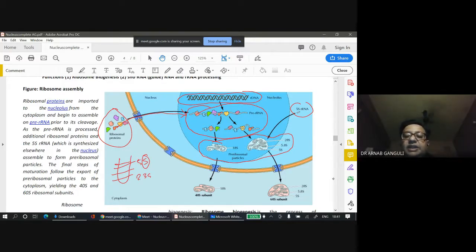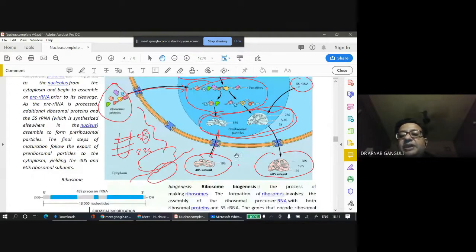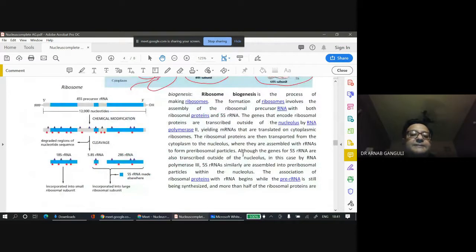Then these three ribosomal particles are formed over here, and they come out, and you have the ribosome 40S unit and the 60S subunit. The 60S is on the top, 40S is below, and in between you have the mRNA, and then the translation takes place. So the ribosome is synthesized. The nucleolus is the place where this particular function takes place.